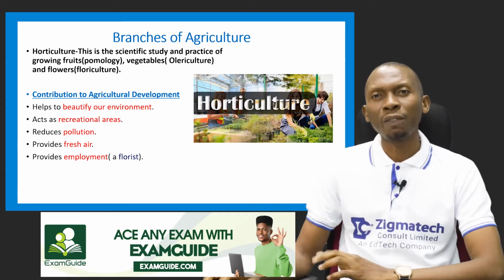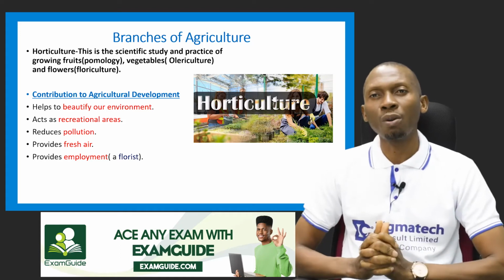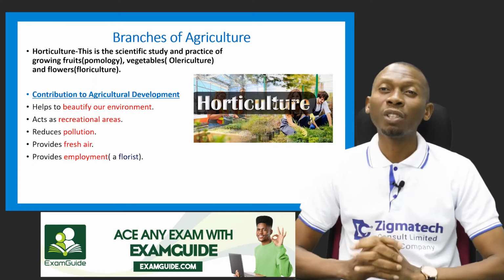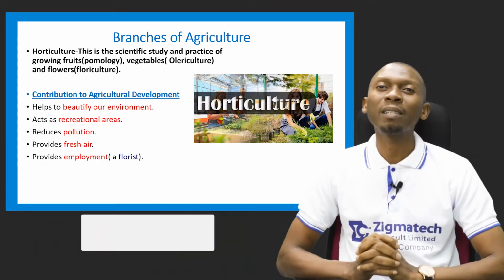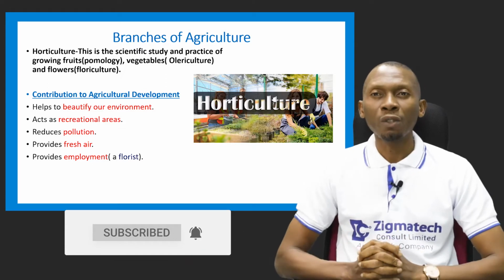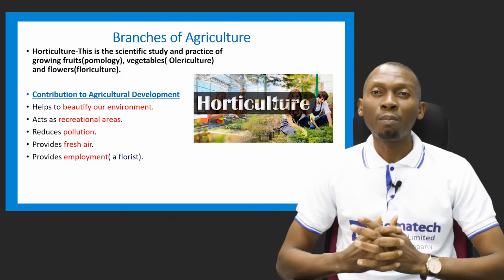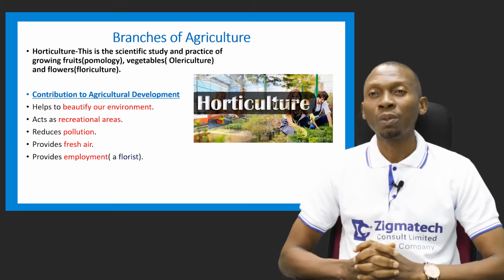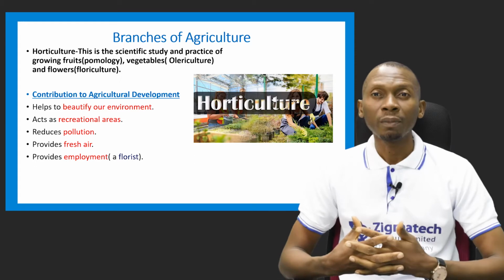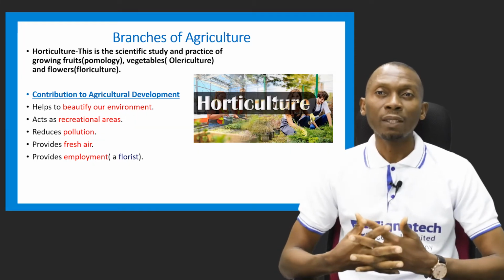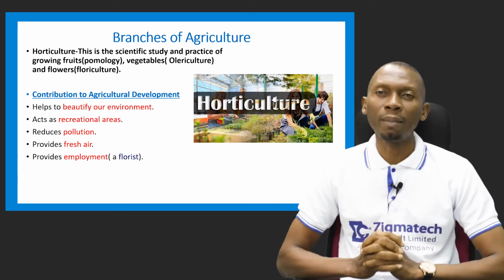Let's look at another branch of agriculture. This is called horticulture. Now, what is horticulture? Horticulture is the scientific study and practice of growing fruits. When we talk about growing fruits, technically it's called pomology. It also involves the growing of vegetables, which is called olericulture, and flowers, which is called floriculture. So that is what horticulture is about.